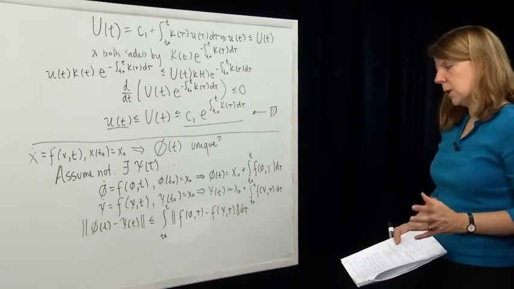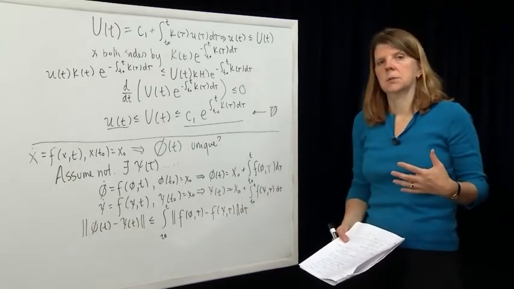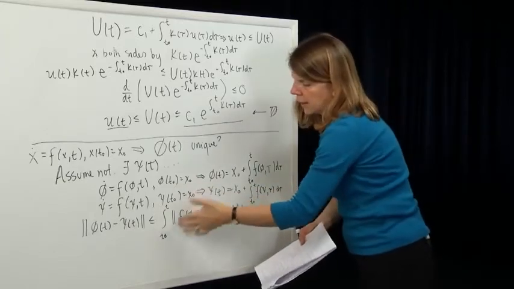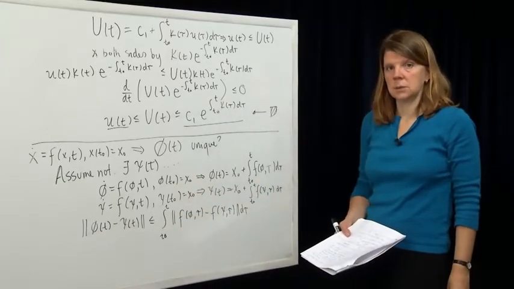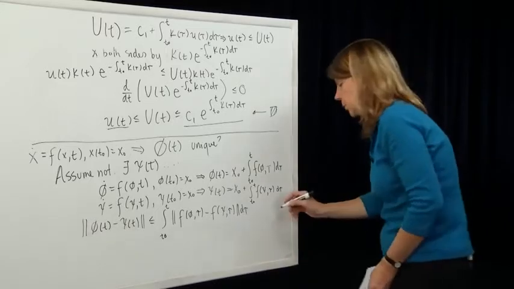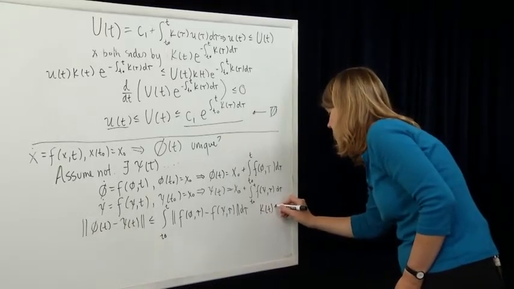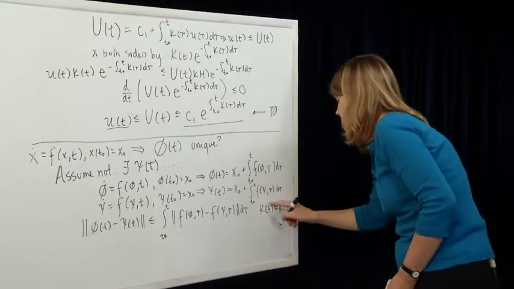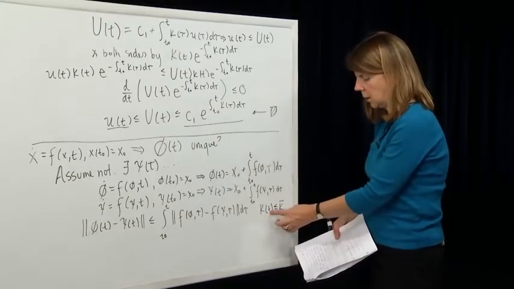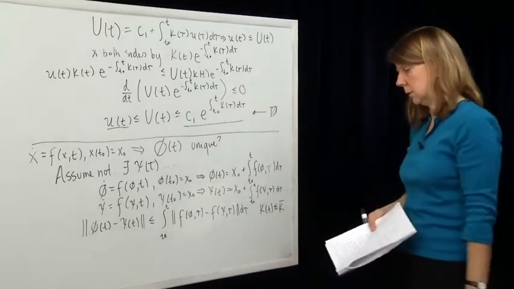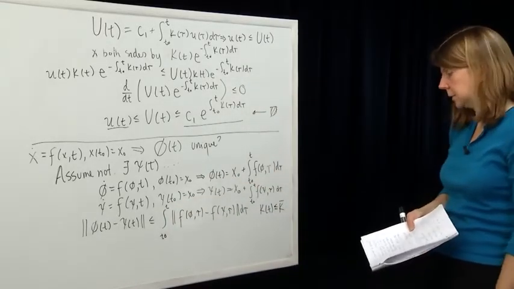And it's a piecewise continuous function in time, so it has a largest value. It has a supremum over that interval from t0 to t. Let's call the supremum of that function k of t over that time interval k bar. So k of t is less than or equal to k bar over times between t0 and t1, or t0 and t, whatever interval we're looking at.